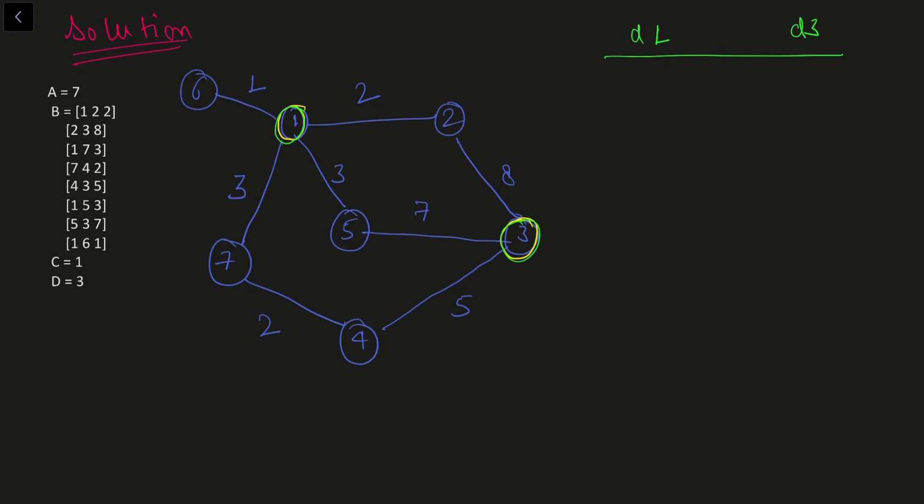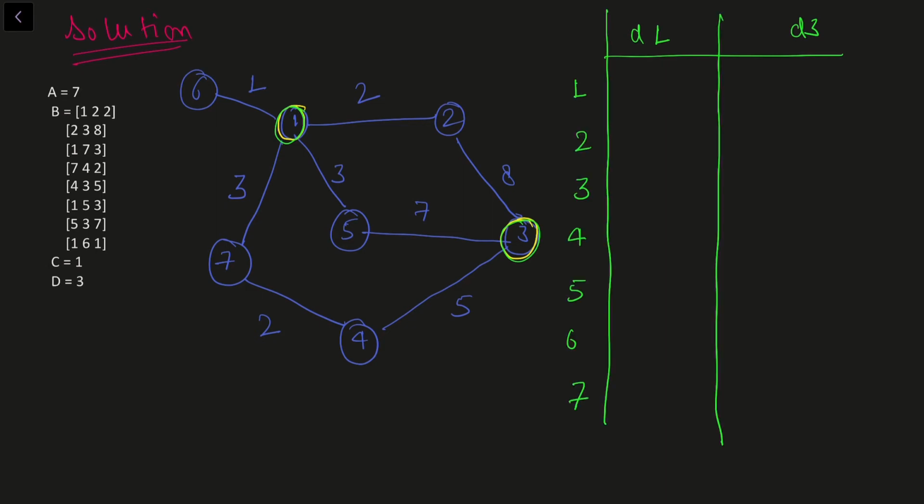So let's try to write down all of those values here. Now the shortest distance from node 1 to node 1 is 0, right? Now the shortest distance from node 1 to node 2 is 2. Shortest distance from node 1 to node 3 is 10. Similarly, for node 4, it is 5. For node 5, it is 3. For node 6, it is 1. For node 7, it is 3. In this fashion, we can also fill D3.